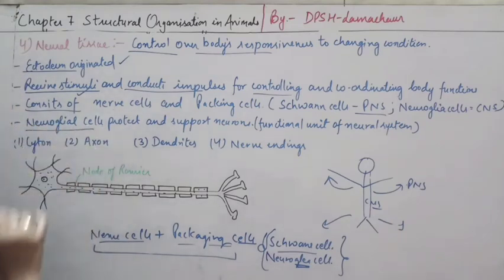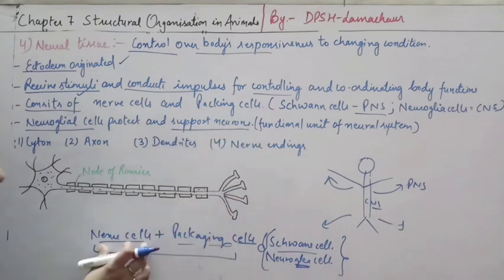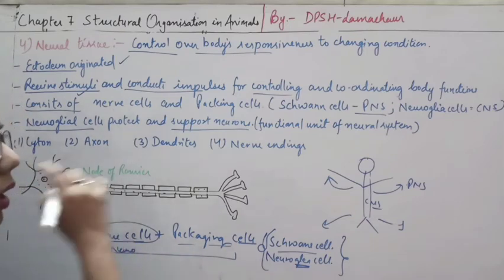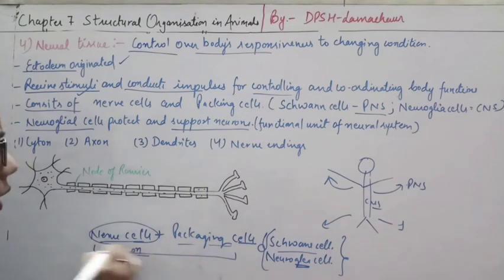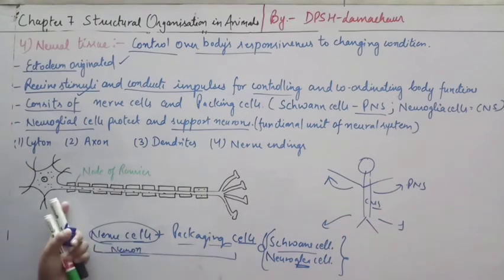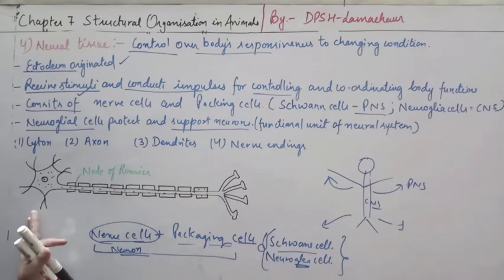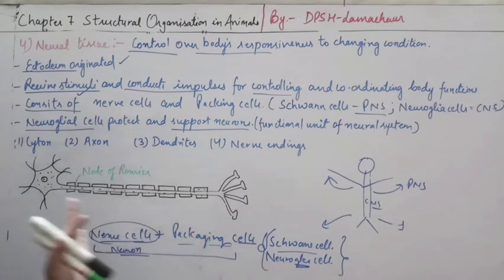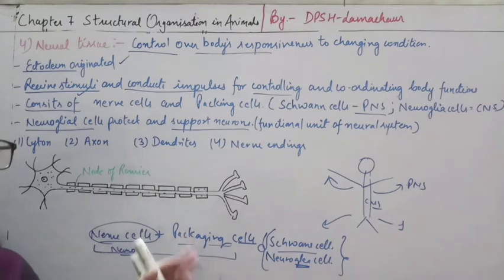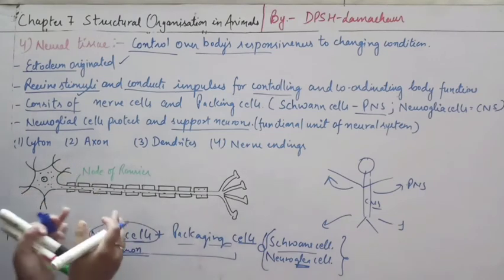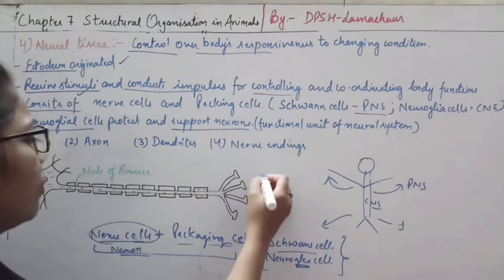So neuroglial cells, what they are doing, they are protecting the neurons, because the neuron is what? The neuron is the functional unit of the neural system. And we must be aware of this neuron diagram also. If you have gone through the diagram of the neuron, we know that it has different parts, and each part has different functions. So how are they conducting the impulse from one neuron to another neuron, like this there will be another neuron.